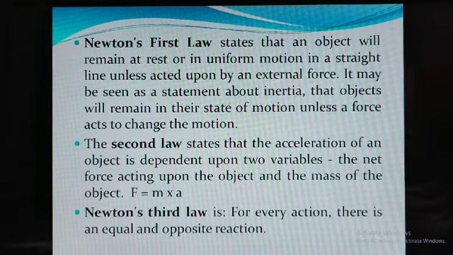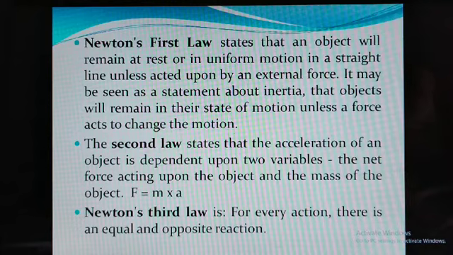Guys, you are aware of Newton. Newton is one of the great scientists. He gave so many inventions and different laws. All of you are aware of the three laws of motion, which were studied in the previous year. So I will just review those three laws.